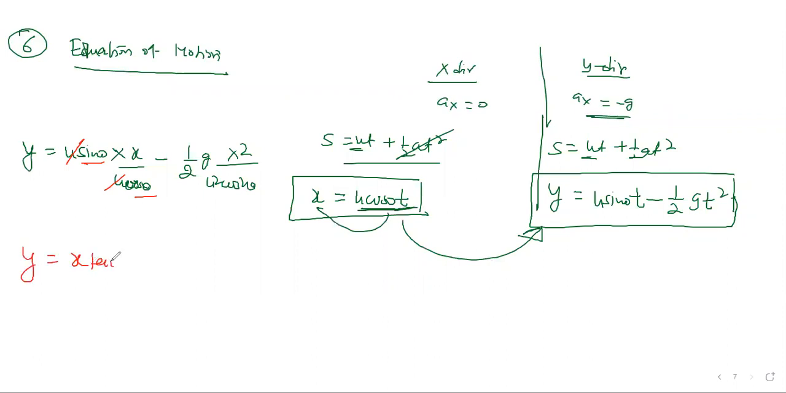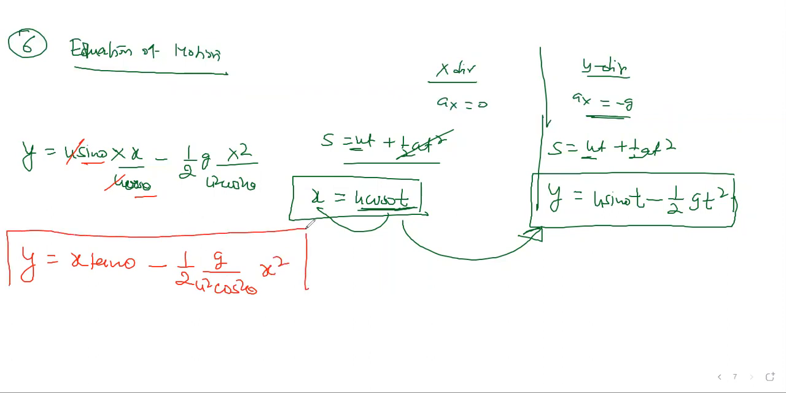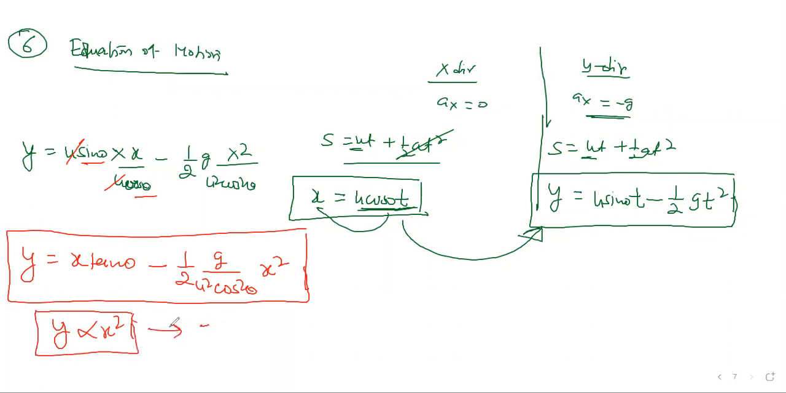We're getting x tan theta minus half g over u square cos square theta into x square. Look, half, g, and u square cos square theta are all constant. So this is the complete equation of motion for a projectile. You see that everything is constant here, so y is proportional to x square. This is the equation of a parabola. The graph will be parabolic in nature, right? Equation of parabola: y proportional to x square or x proportional to y square.